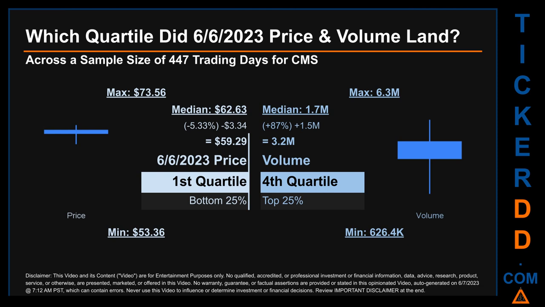Descriptively, CMS has a median price of $62.63. Therefore, the 6th of June 2023 price was lower from that middle marker by 5.33%. The day's volume of 3.2 million was more than the median by 87%.